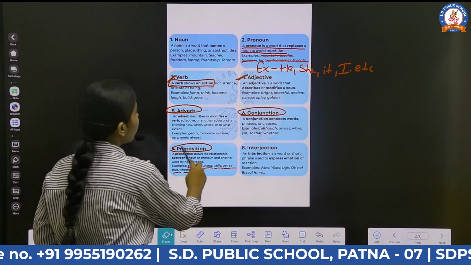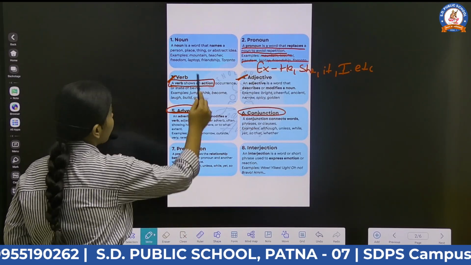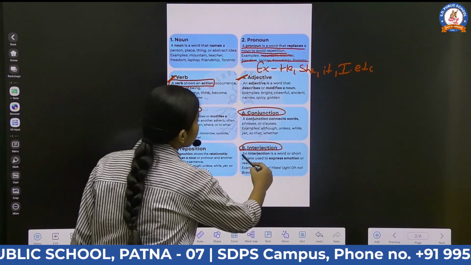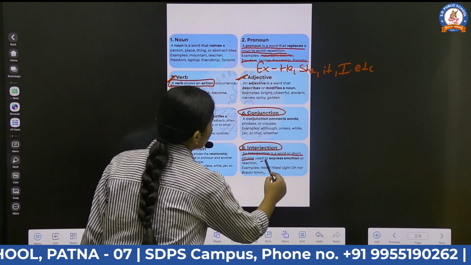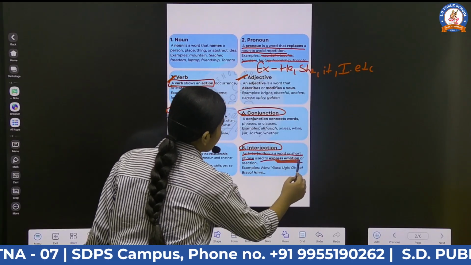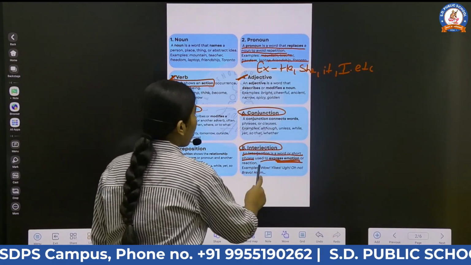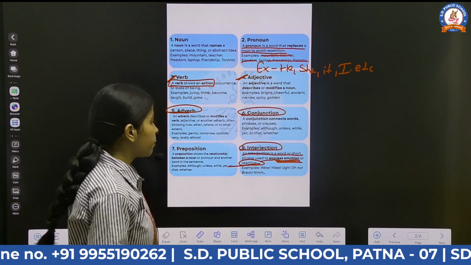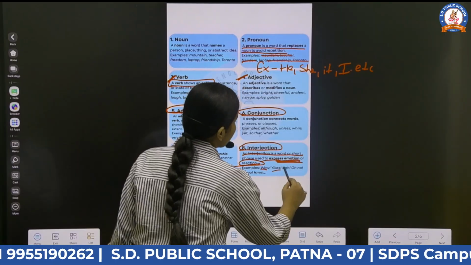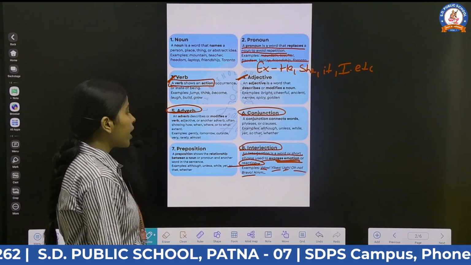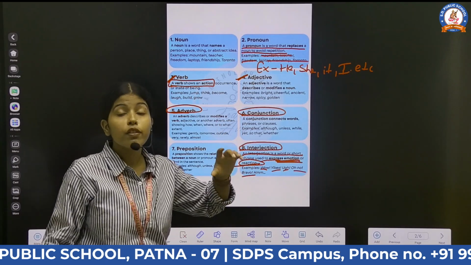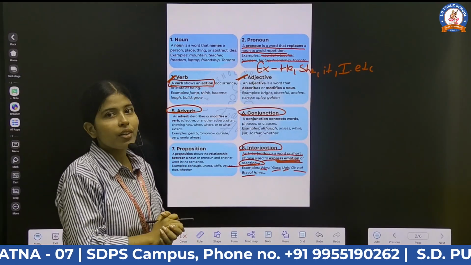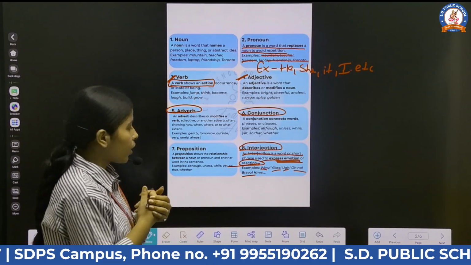Okay. Now, the next one and the last topic in parts of speech is interjection. What is an interjection? An interjection is a word or short phrase used to express emotion. Look at the word emotion. It is used to express emotion, reaction, or any sudden feeling, right? Like wow, yuck, oh no, bravo. Okay, these are interjections. It will show your sudden feeling. Like wow, what a beautiful movie it was. What a beautiful frock it is. Okay.